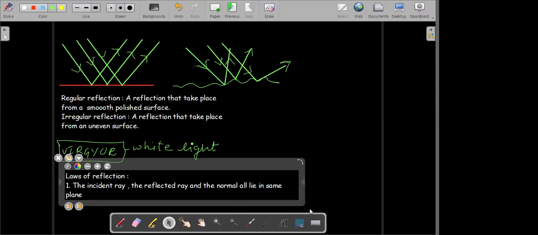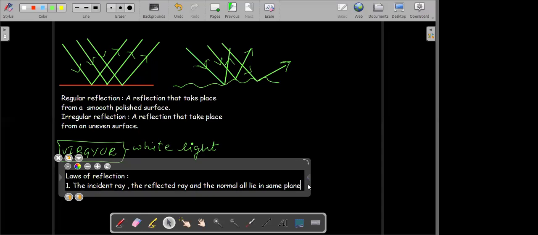So this is the first law of reflection. I'll just get you acquainted with these terms.